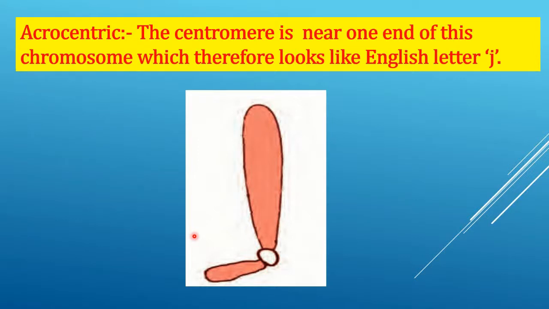Next, we will understand about the acrocentric. Students, the centromere is near one end of this chromosome, which therefore looks like English letter J. Here, one arm is much smaller than the other.